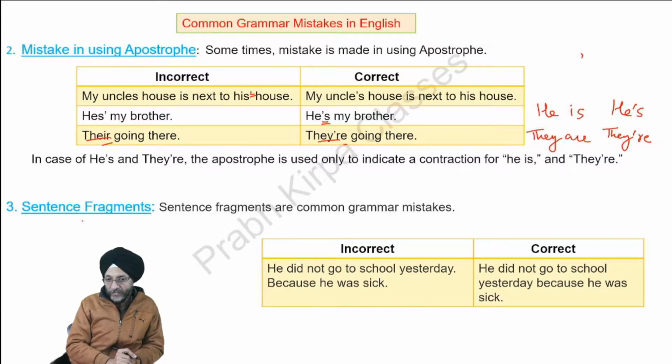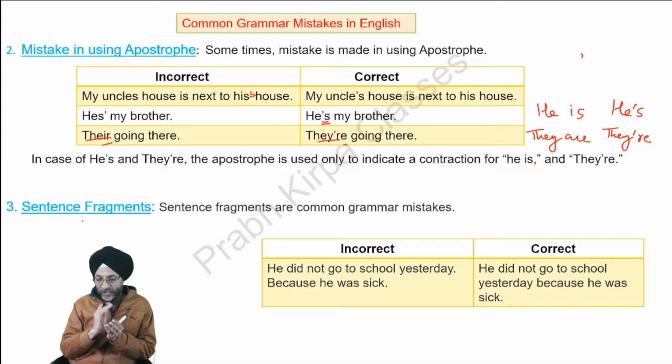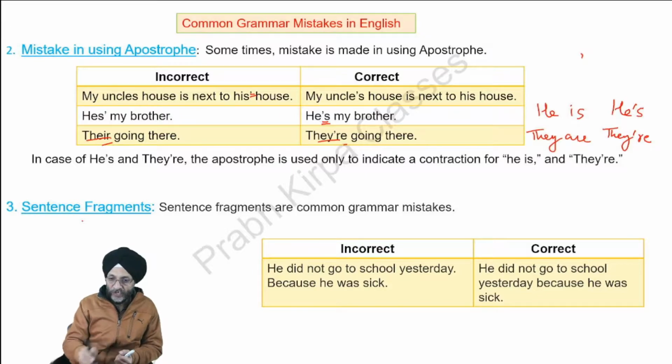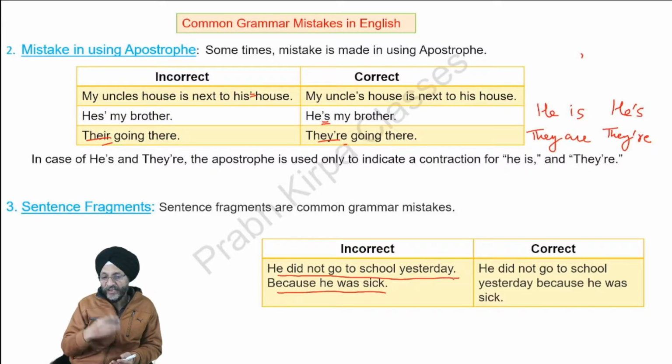Then there may be sentence fragments. That is, we are conveying something and it will not be a complete sentence if we do not mention the next sentence properly. He did not go to school yesterday because he was sick. In the next line, we are clarifying why he did not go to school yesterday. So, he did not go to school yesterday, we are not to use a full stop after writing this word. We are to write the complete sentence in one way. So, because is to be written with a small b.